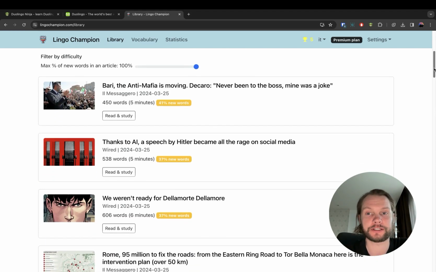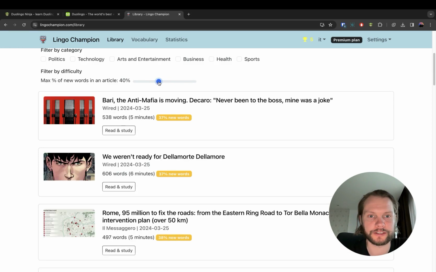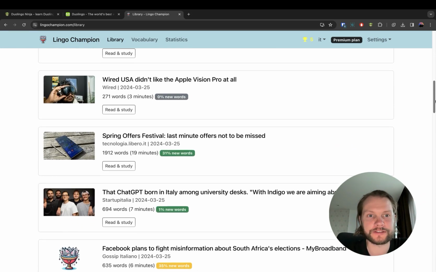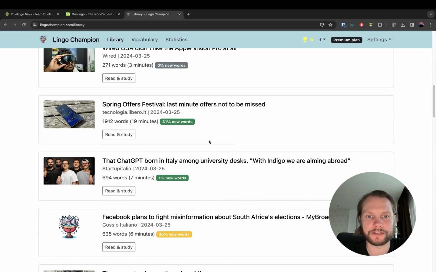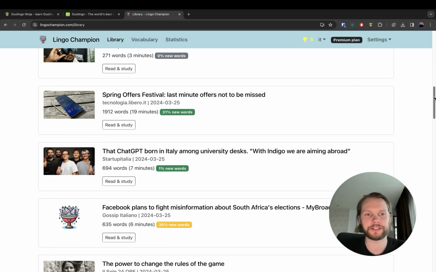After studying some of the articles, I started actually understanding some of the topics. For example, if I set the percentage lower here, let's say 40, then you can see that for the technology topics, there aren't that many new words. So I think that's also the main challenge. If you have the free choice, like you do in Lingo Champion with the news articles, then you need to be more focused on just 1 or 2 topics. Otherwise, if you read too widely, it just gets overwhelming because there are too many new words.